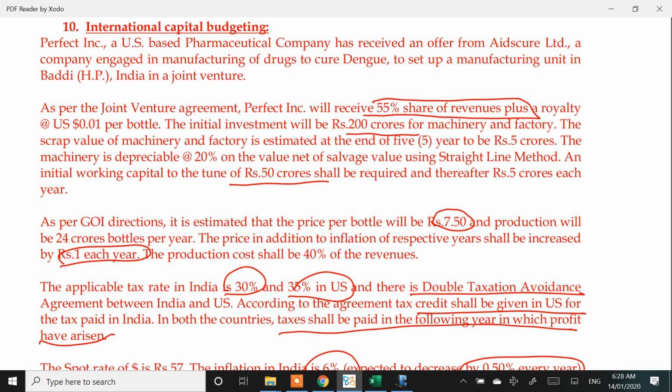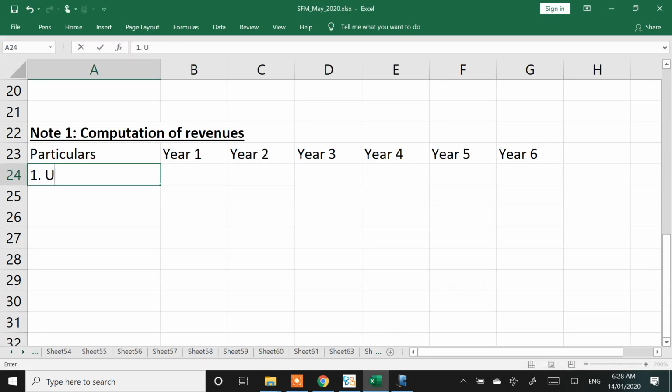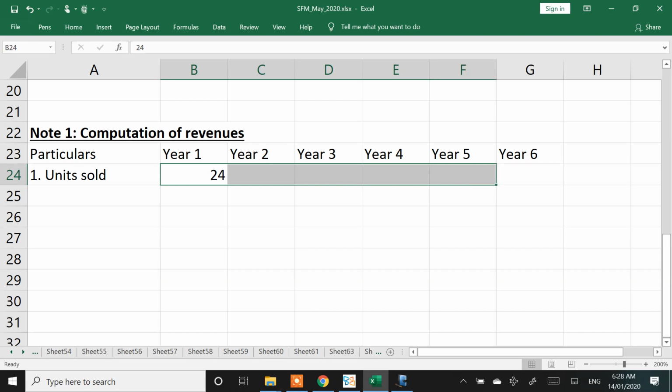I'm stuck here because some cash flow is going to be in US dollars. I will need the exchange rates. Once I have the exchange rates, only then will I be in a position to compute the revenue. So somewhere exchange rates will be needed. I'll come to that as we go. Point number 1, units sold. How many units are sold? 24.